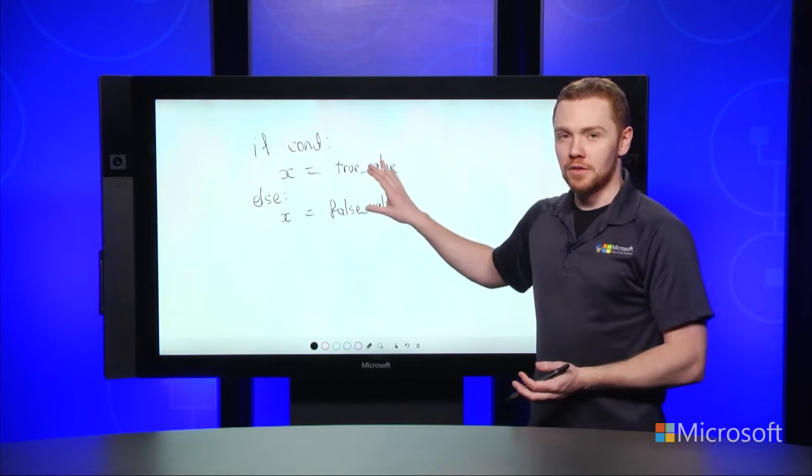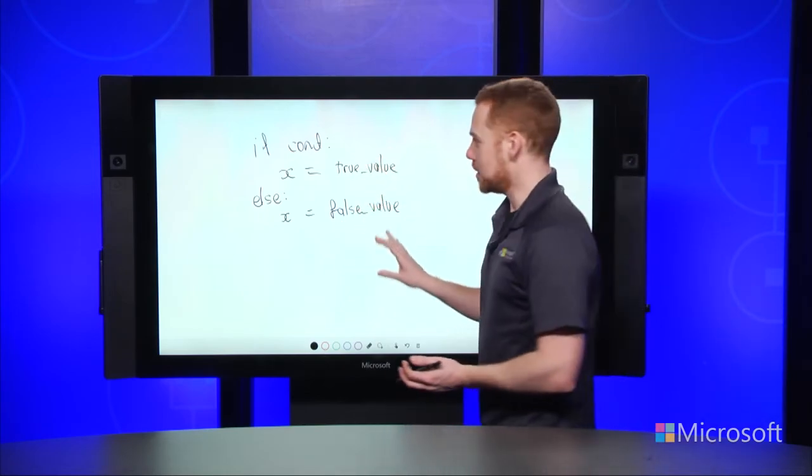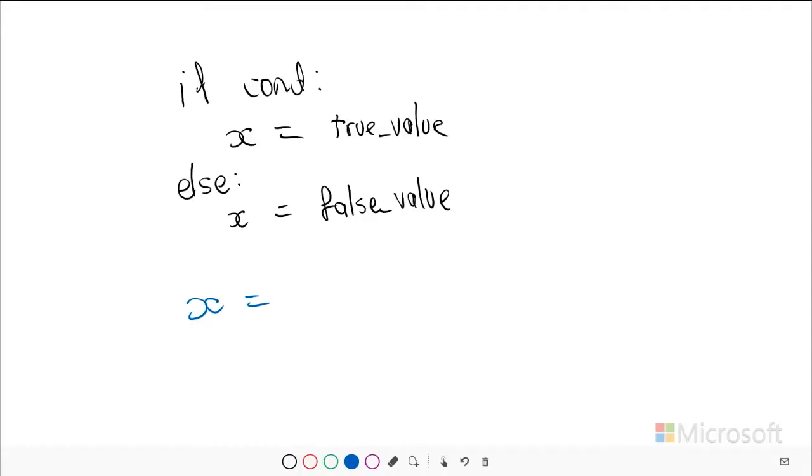In this case, we use the if-else expression, which is very similar syntax. You won't be at all surprised by this. It looks something like x equals true value if condition, else false value.